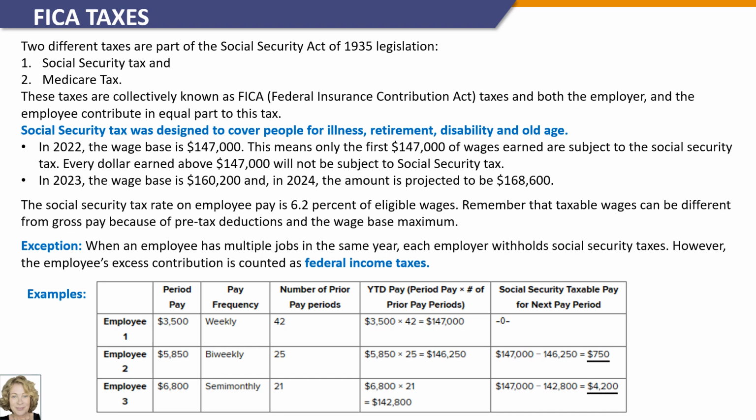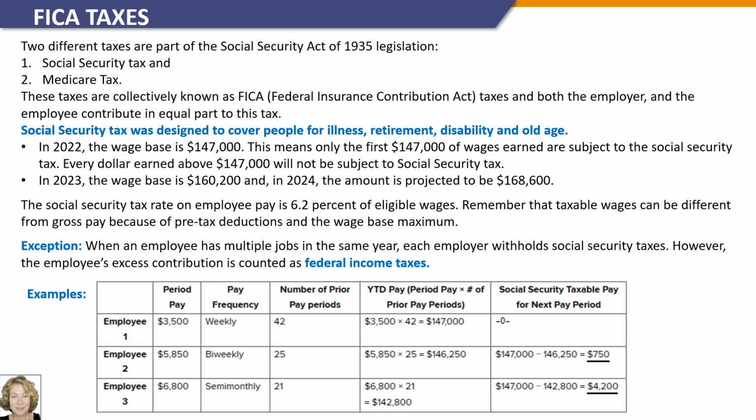So let's look at how you would calculate the Social Security tax in the following example for 3 employees. Employee number 1 has a period wage of $3,500 and 42 prior pay periods for a total of $147,000. During the 42nd payroll period, the employee hits the maximum wage base for Social Security of $147,000 for 2022 and $0 of the wages for the 43rd payroll period are subject to Social Security.